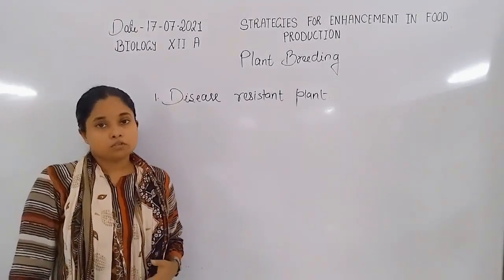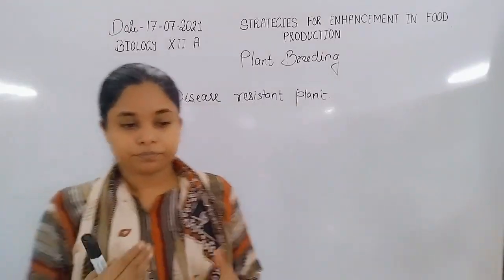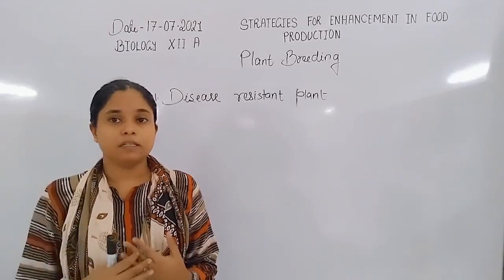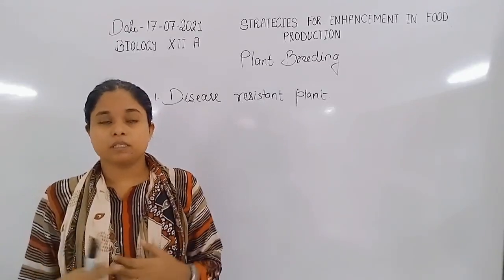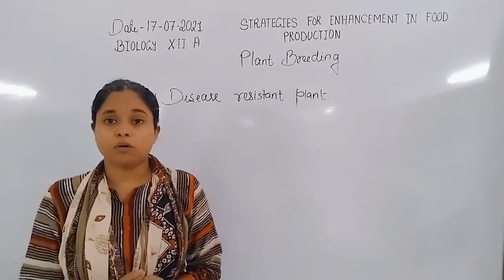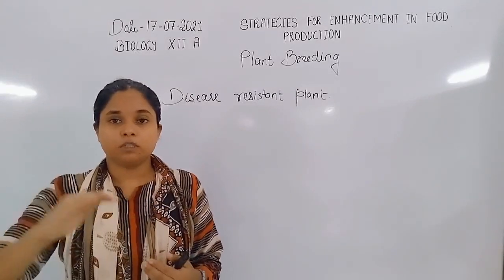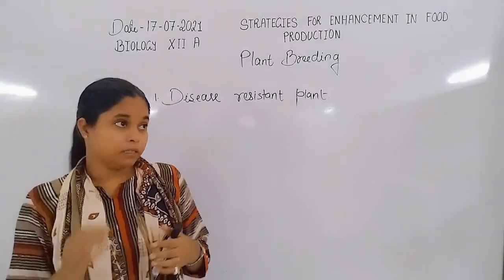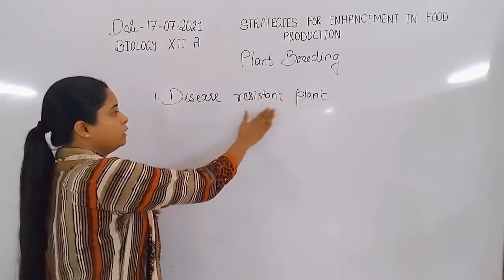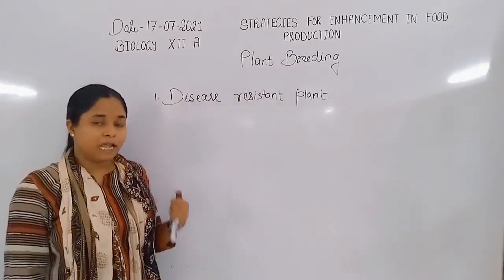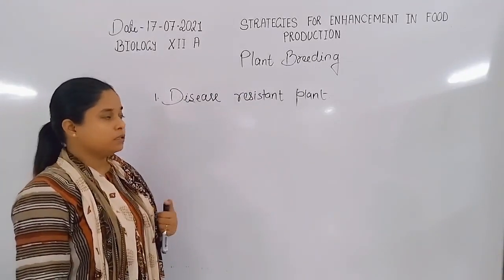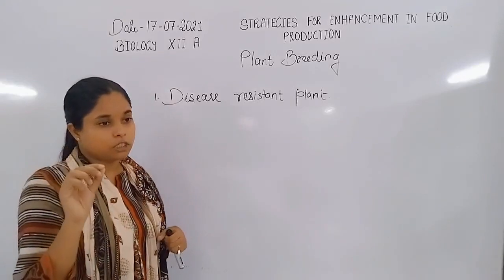For example, the average yield per plant decreases due to the different diseases caused in the plant, or they actually affect the total field of the crop. So that is why there is a need for plant breeding, or for making disease resistant plants. By the hybridization technique or by technology, we induce a disease resistant gene into the plant,